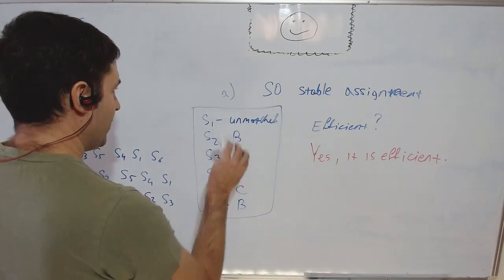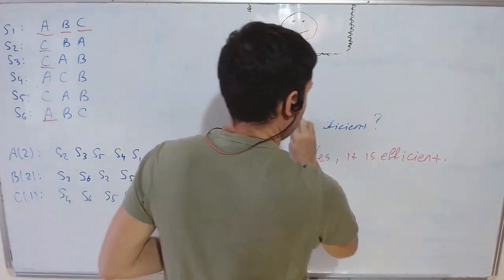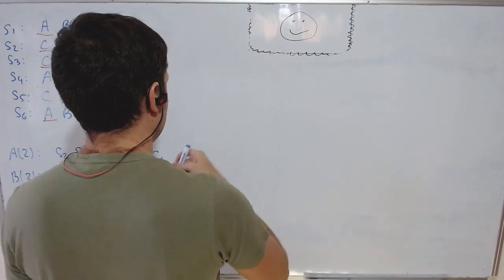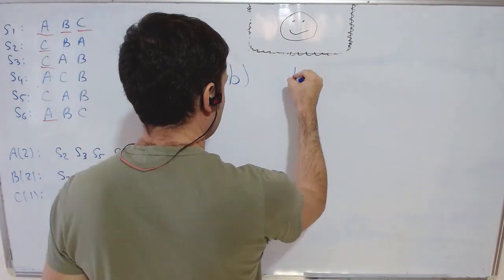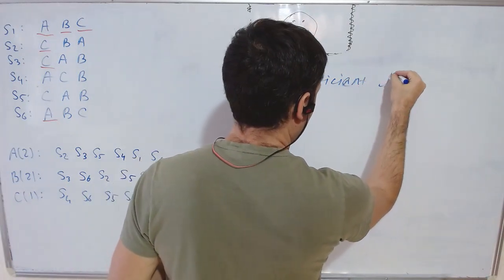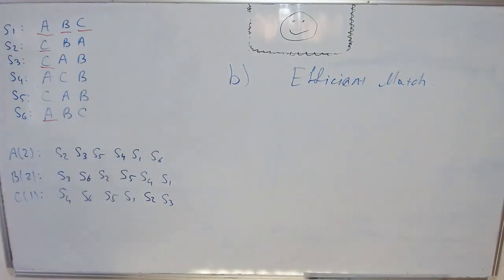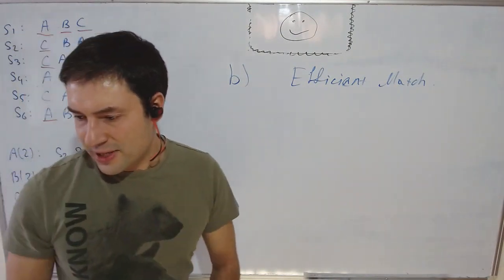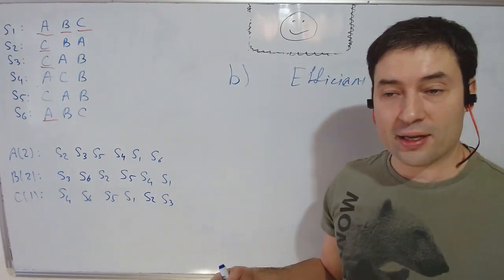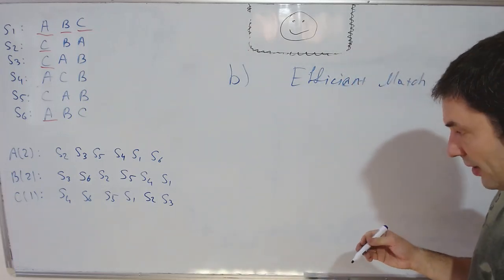Okay, so now moving on to part B, we need to do the top trading cycles. In part B, we're looking for an efficient match. I guess it's not super specific here, but what I mean by finding an efficient match is actually running the top trading cycles algorithm and finding its outcome.